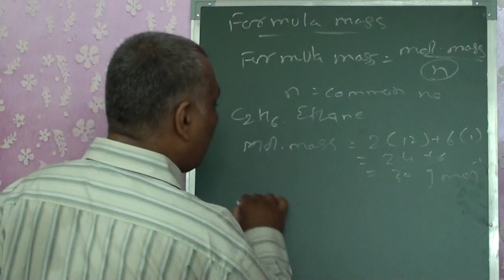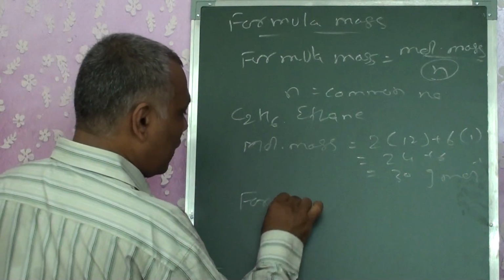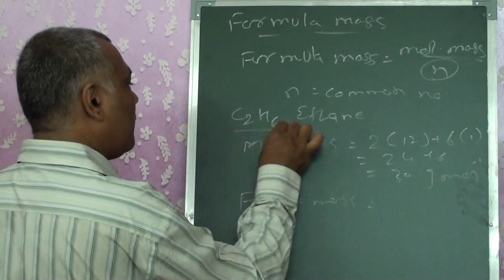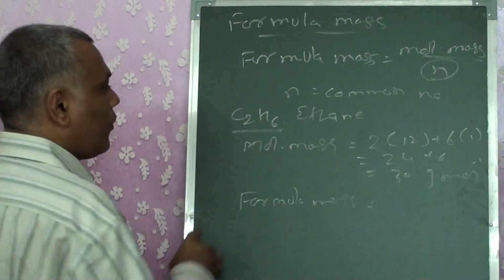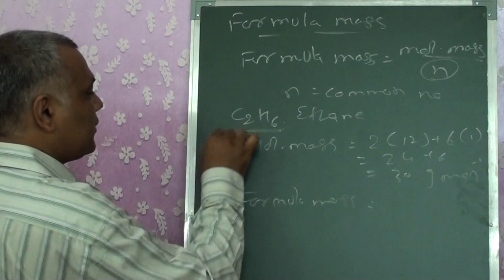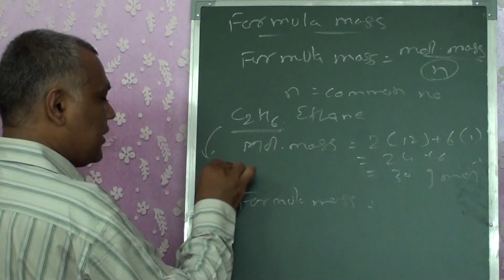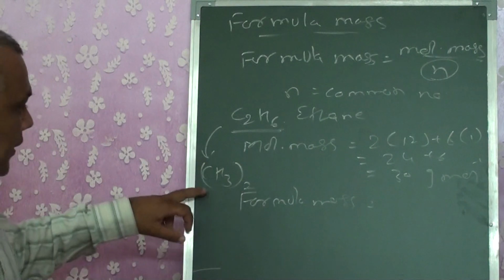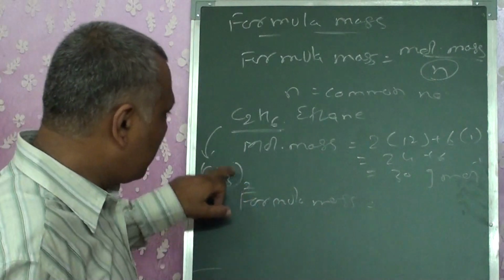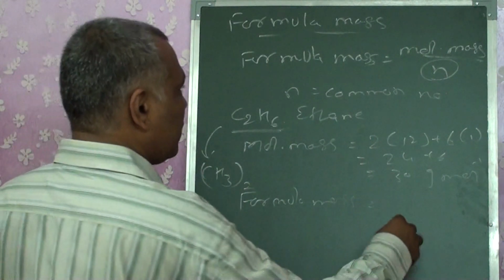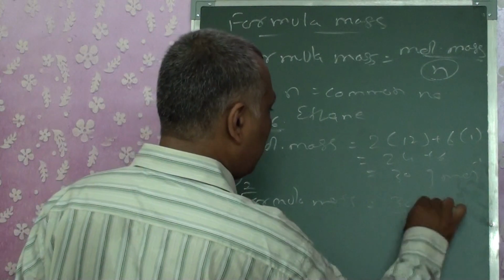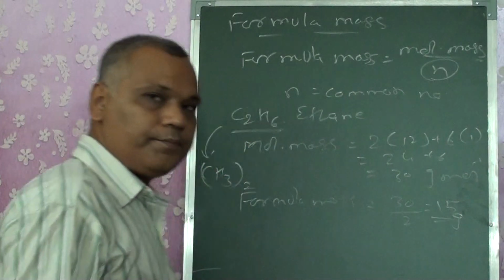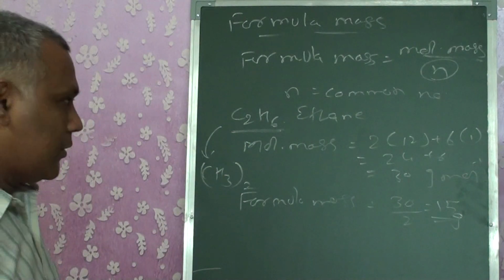From it I want the formula mass. If I want to calculate the formula mass, can I write ethane as CH3 twice? CH3 twice. What is the common number that came out? 2. So that means 30 by 2, that is 15 gram. That is the formula mass.